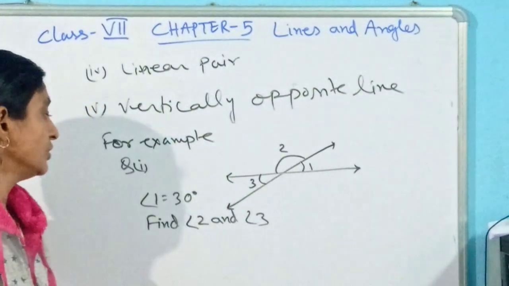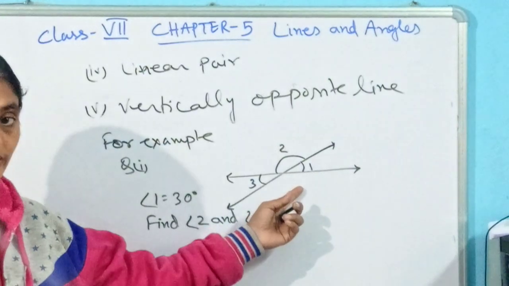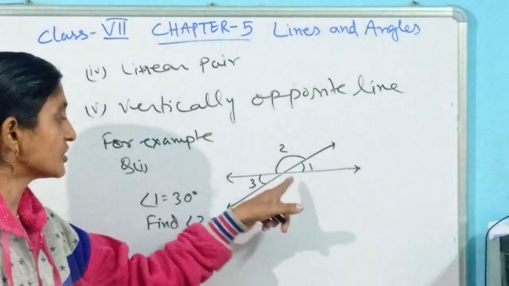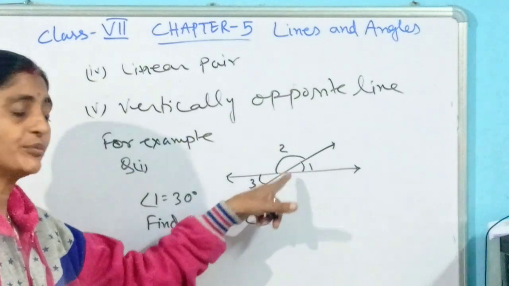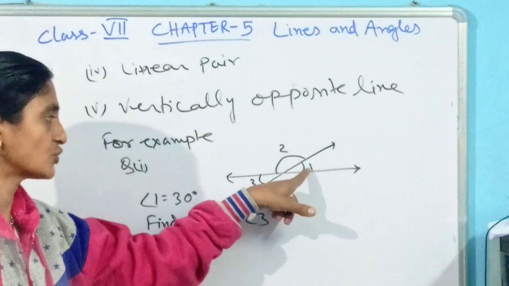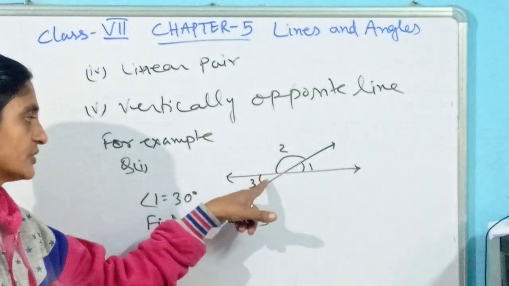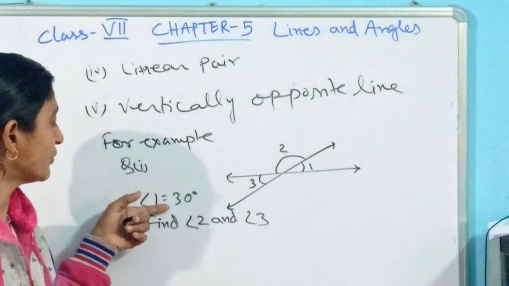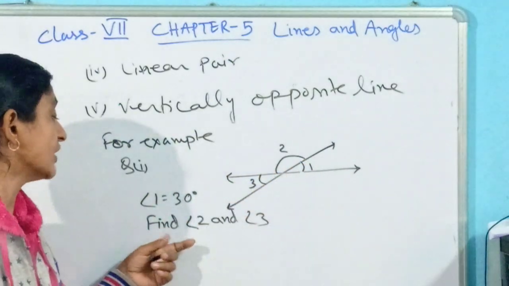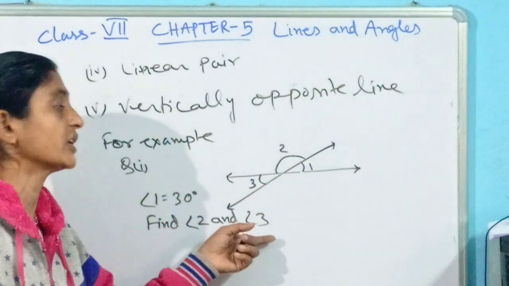In this situation, first you go through the question, what has been given. Two intersecting lines are there and they have intersected in a point where it formed four angles, but here we have marked only three. This is angle 1, angle 2 and angle 3. Here the measure of angle 1 has been given, 30 degree. And you have been asked to find out the measure of angle 2 and angle 3.